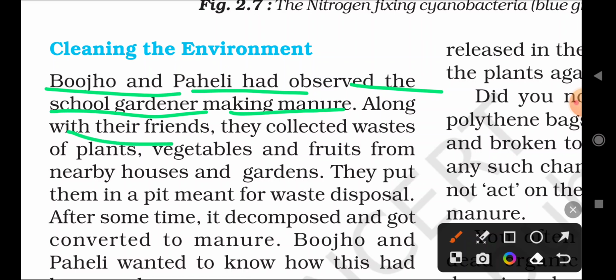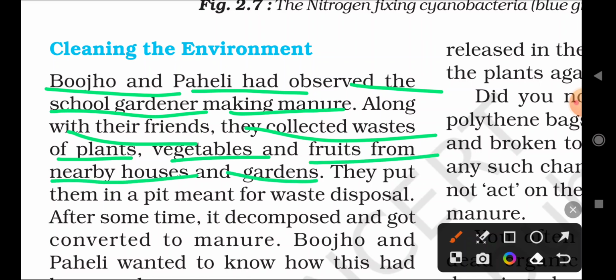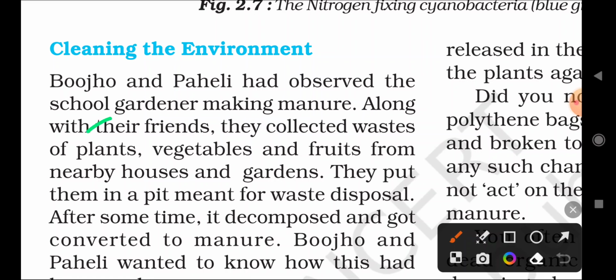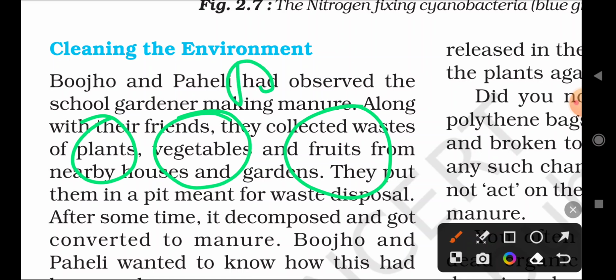Along with their friends, they collected wastes of plants, vegetables, and fruits from the nearby houses and gardens. So the manure is mainly prepared from the waste of plants, vegetables and fruits collected from nearby houses. That is why it is called natural. It is not the same as chemical fertilizers.